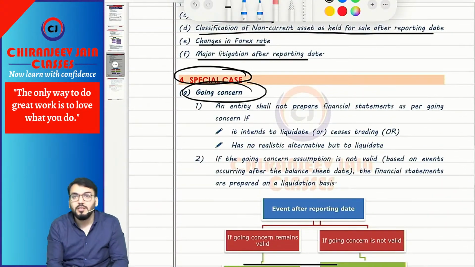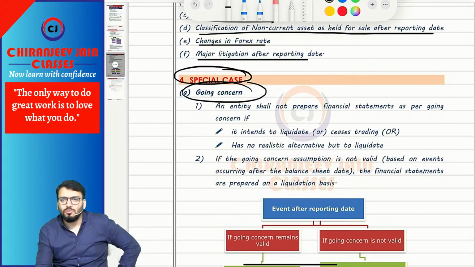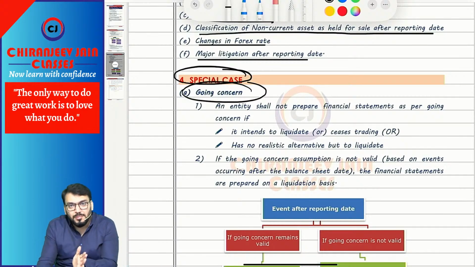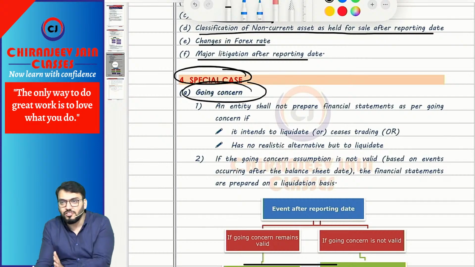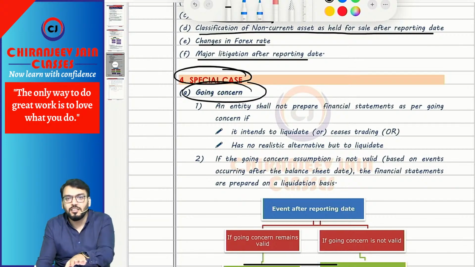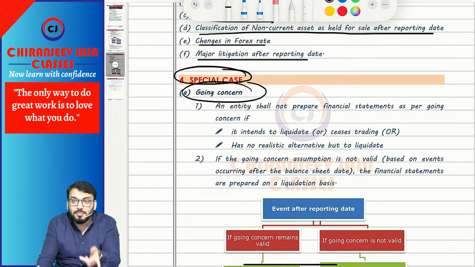Now there are two special cases from which questions may be asked. One is going concern. Now you know going concern, that we always prepare financial statements based on going concern. It means an entity should prepare its financial statements on going concern. But if the entity becomes non-going concern, then the financial statements are prepared based on non-going concern. And it means we need to now recognize all assets and liabilities at realizable value.